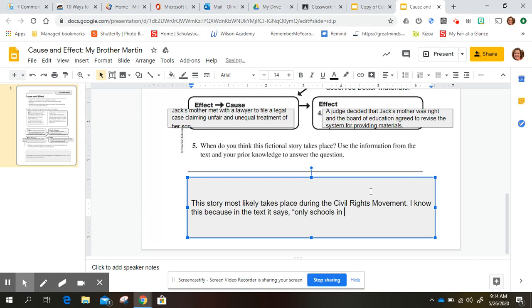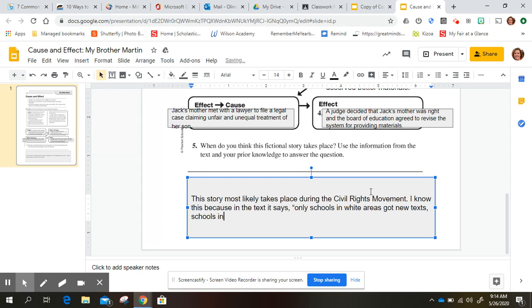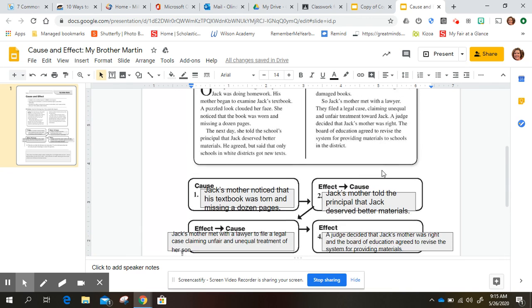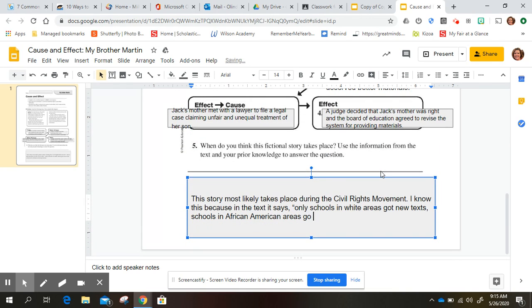Only schools in white areas got new texts. Schools in African American areas, and I can't remember what the last part is. Got old, damaged books. All right, and then I'll end my quote.